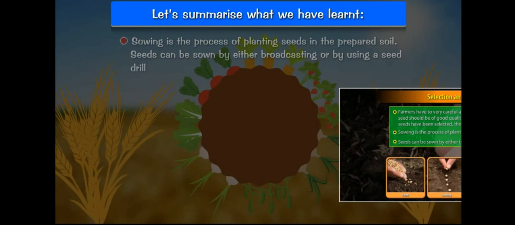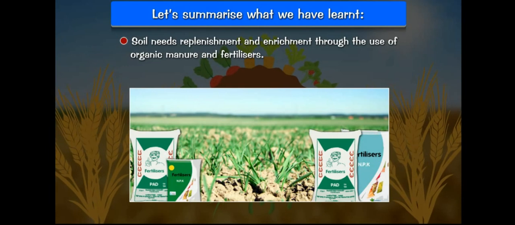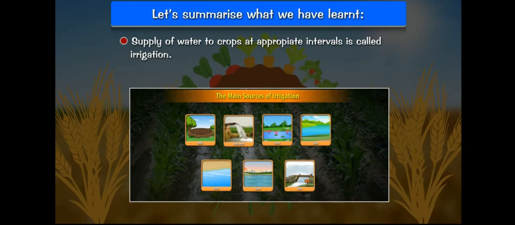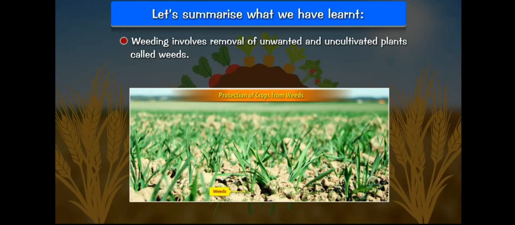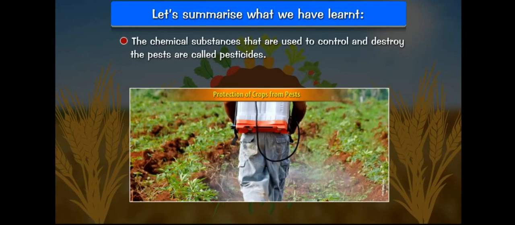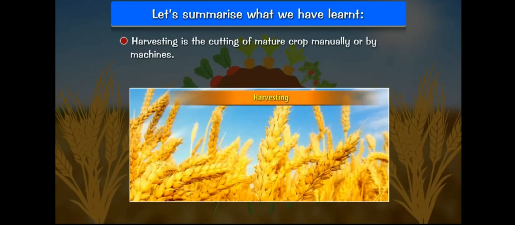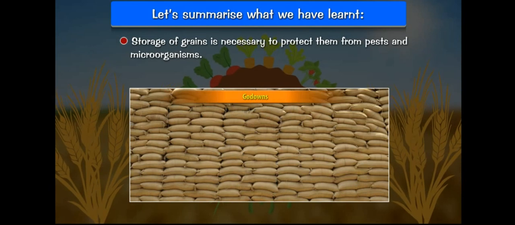4. Soil needs replenishment and enrichment through the use of organic manure and fertilizers. 5. Supply of water to crops at appropriate intervals is called irrigation. 6. Weeding involves removal of unwanted and uncultivated plants called weeds. 7. The chemical substances that are used to control and destroy the pests are called pesticides. 8. Harvesting is the cutting of mature crop manually or by machines. 9. Storage of grains is necessary to protect them from pests and microorganisms.